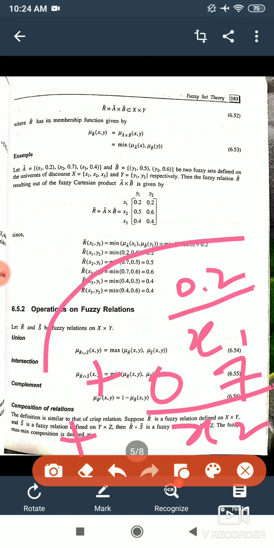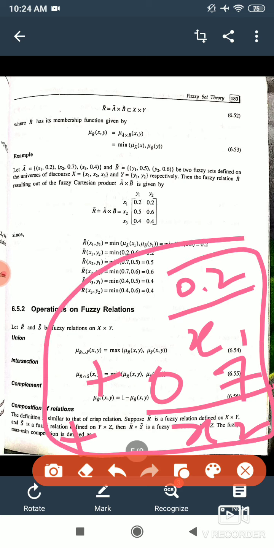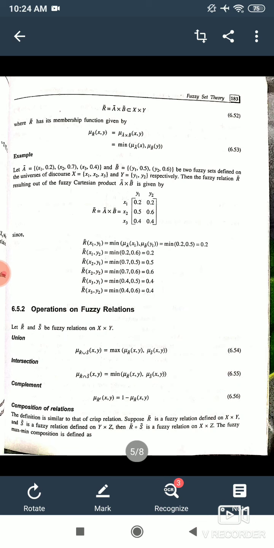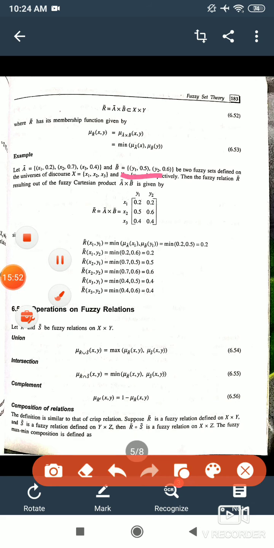This is another fuzzy set notation in which x1, x2 and x3 are the elements, and 0.2, 0.7 and 0.4 are their membership functions. So whichever comes, you have to find out the relation. Here A is given by this and B is given by y1 and y2.